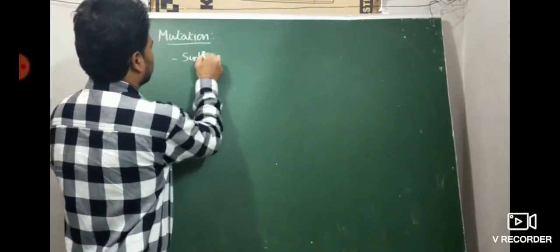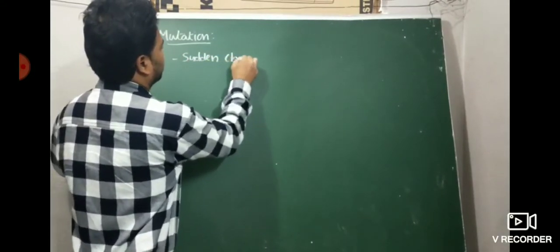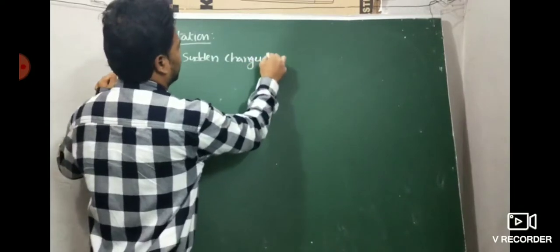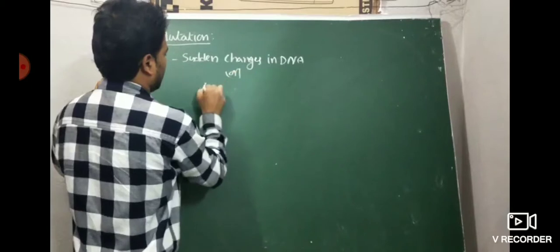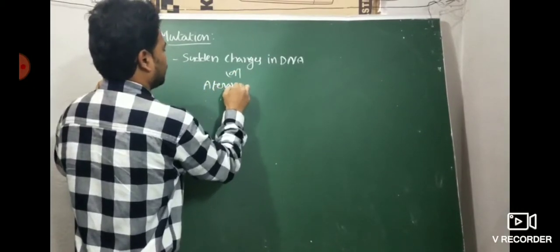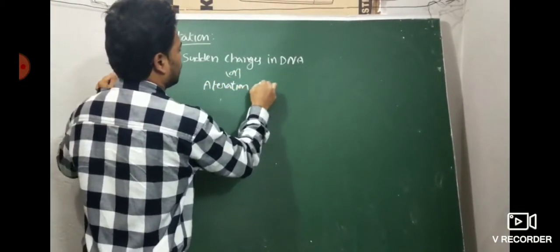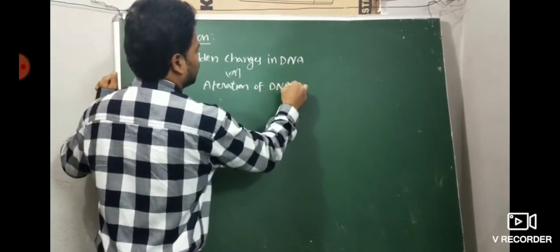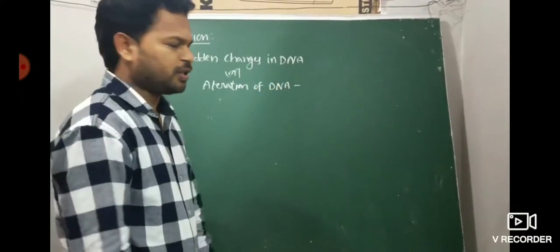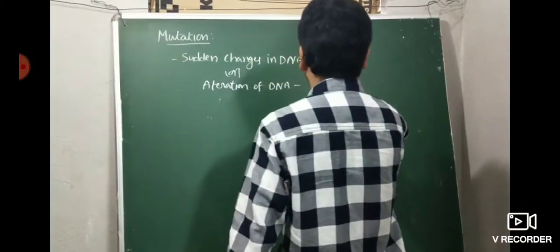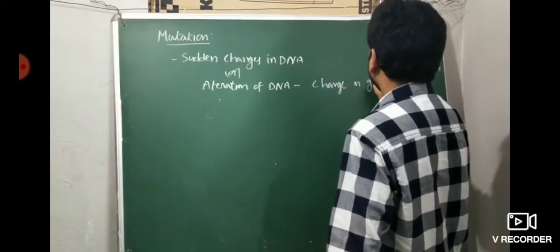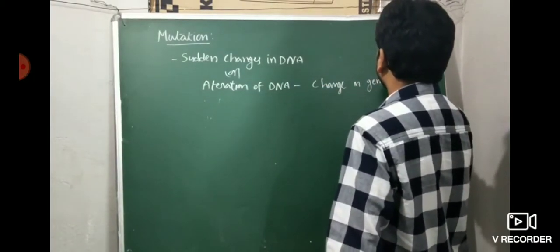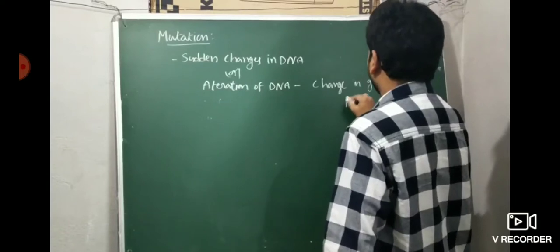Mutation: sudden changes in DNA, or alteration of the DNA. Alteration of DNA leads to change in the genotype and phenotype of an organism.